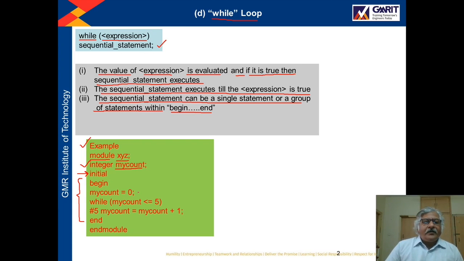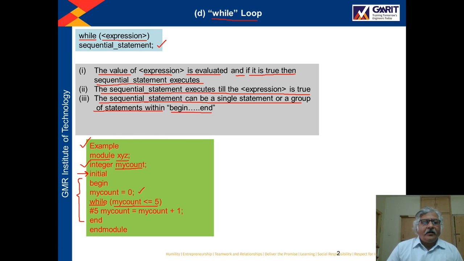Now here with this first statement, the my count value is initialized with 0. Then we have written the while loop, while my count less than equal to 5.